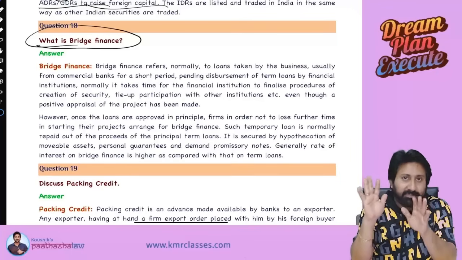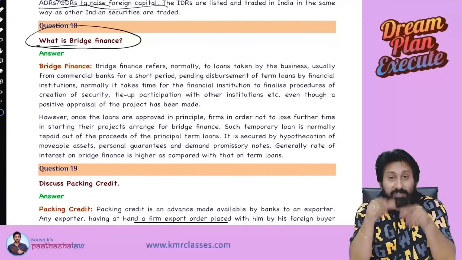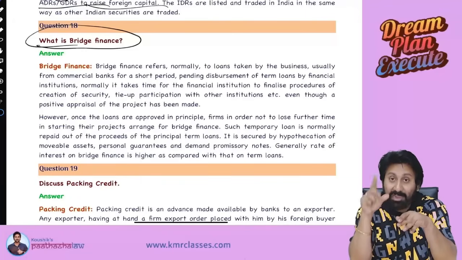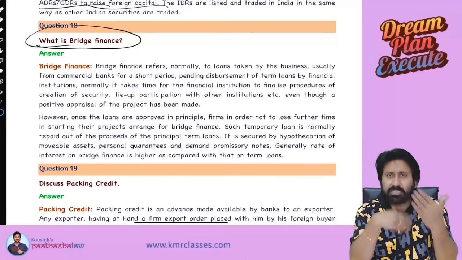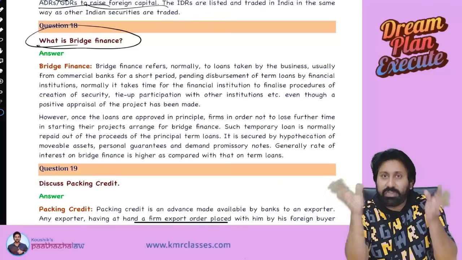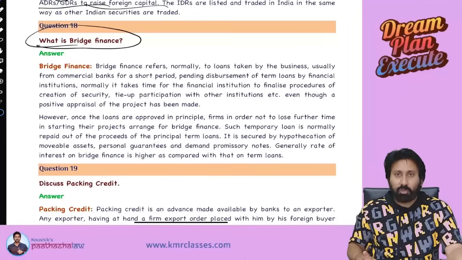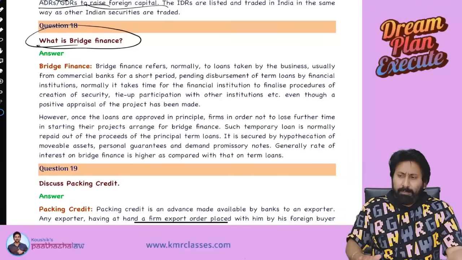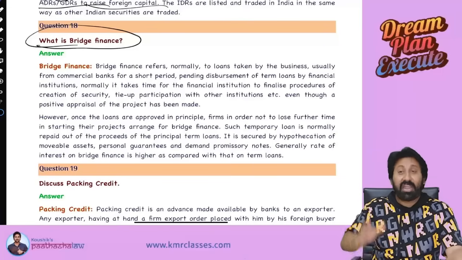The bank will say yes, we will give you, but a lot of procedures will be there. That's what we read at the beginning of this chapter. Bank loans are more formal in nature. A lot of terms and conditions, so many procedures are involved. So I wanted to start a project in another 20 days. I went to a bank today and said I want a loan, 5,000 crore. The bank said, yes, we will give you.